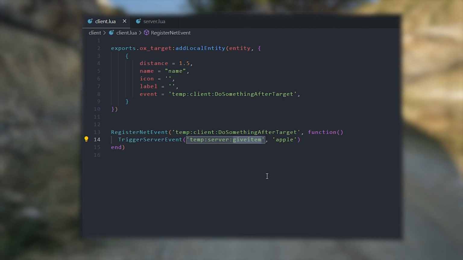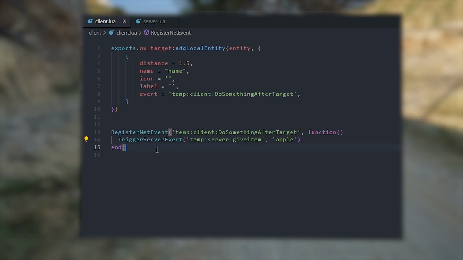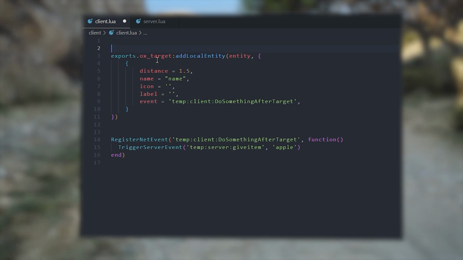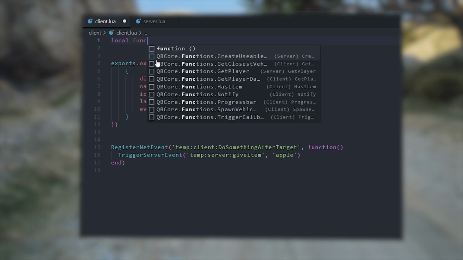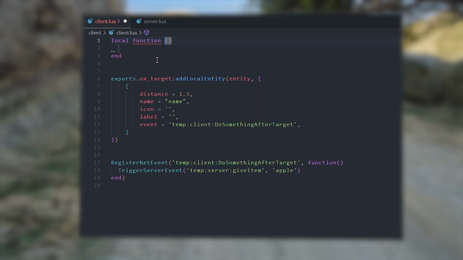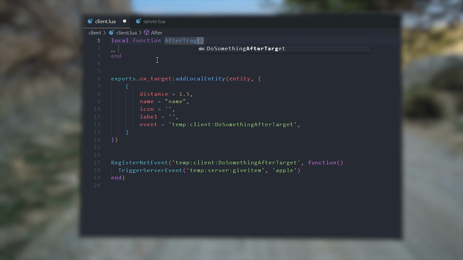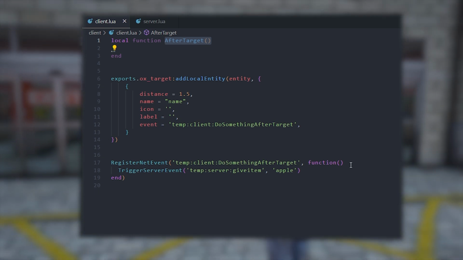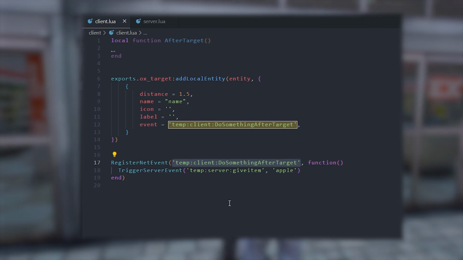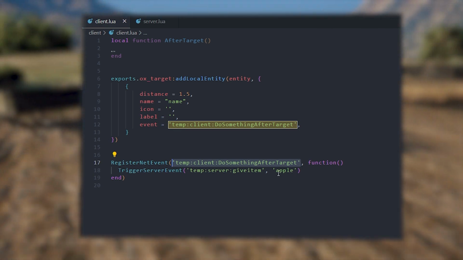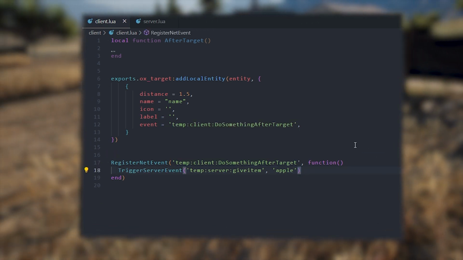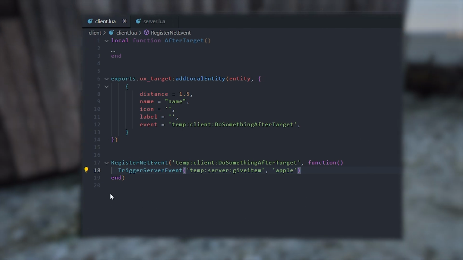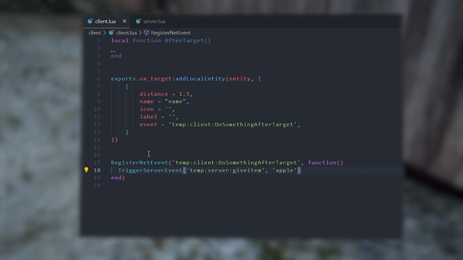The other thing is overuse of events. For example, I'm overusing events right now, in my opinion. What I'd rather people that I teach do is create a function here called after target, right? If I was just to keep this event, a cheater could trigger this event over and over again, and there could be other logic in here, like maybe spawning cars, doing a lot of other logic that could break other things.